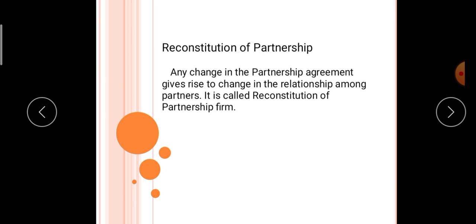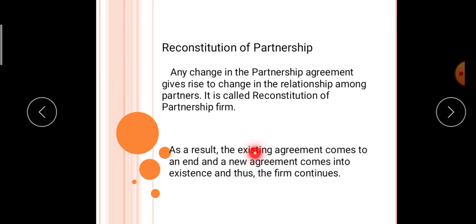Now, it may happen when the existing profit sharing ratio changes, or a new partner is admitted into the partnership firm, or one of the partners retires or dies. Two different firms come together. So the old agreement comes to an end and a new agreement comes, and that is known as reconstitution of partnership.